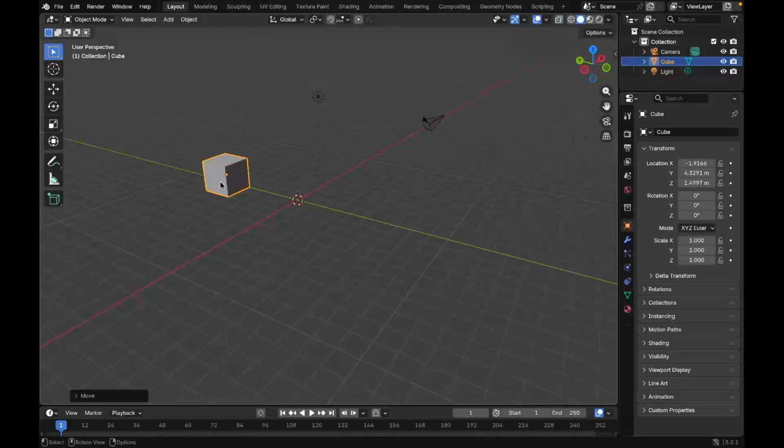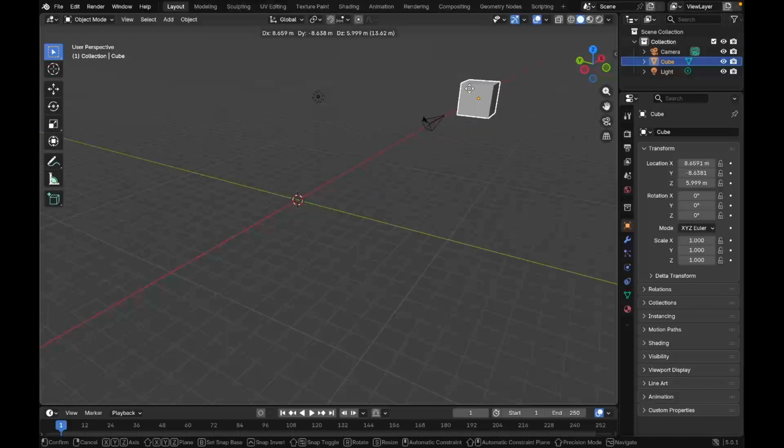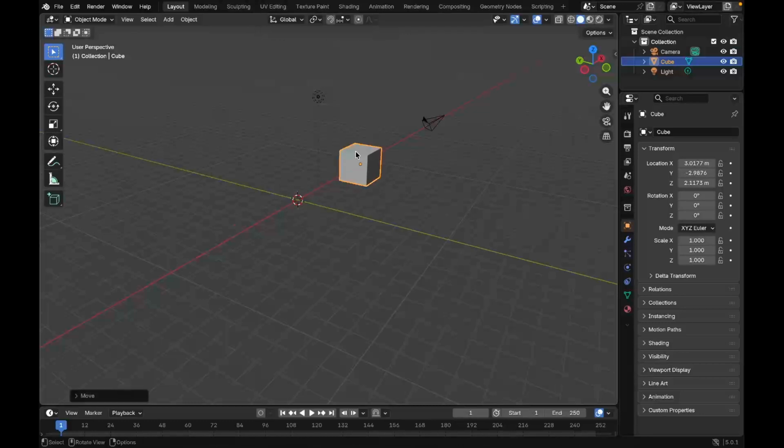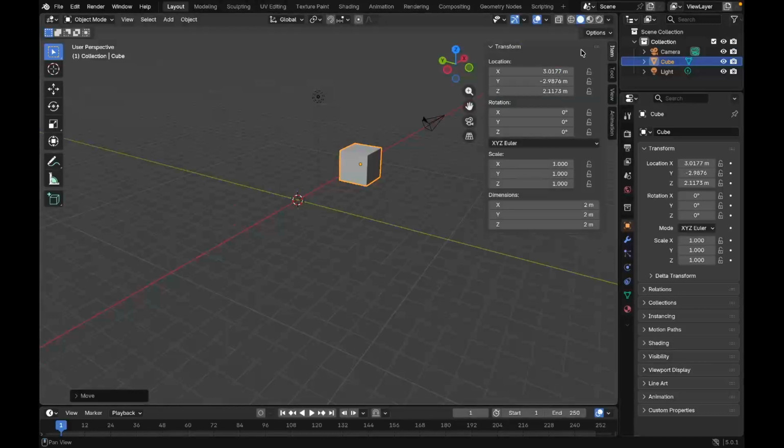For Windows, I press G and we can see it moves along. I want to keep this one here, and on the right side we can see the X, Y, Z direction. This is the location, and I'm going to change this location.